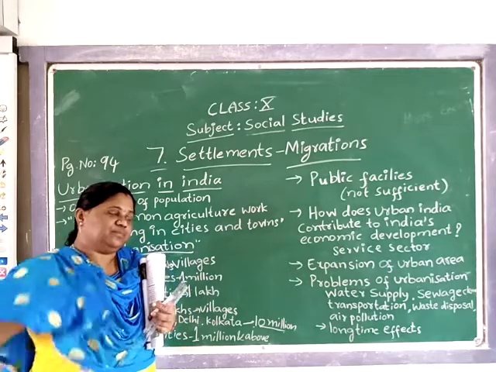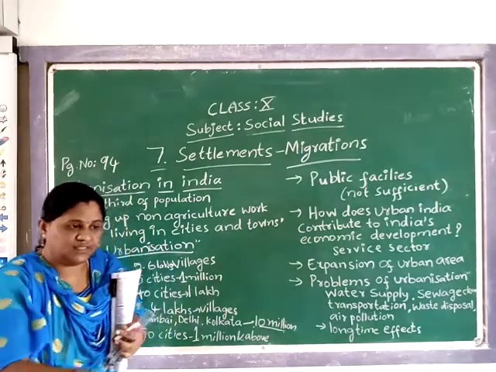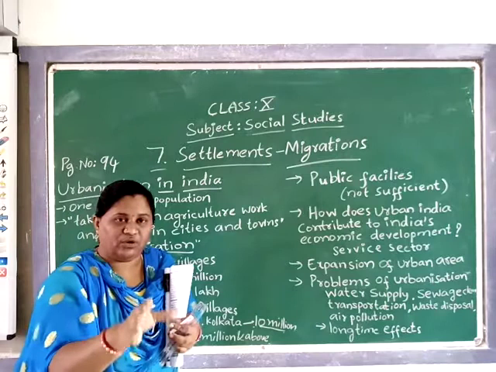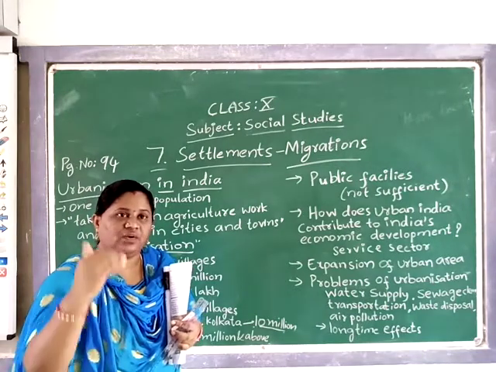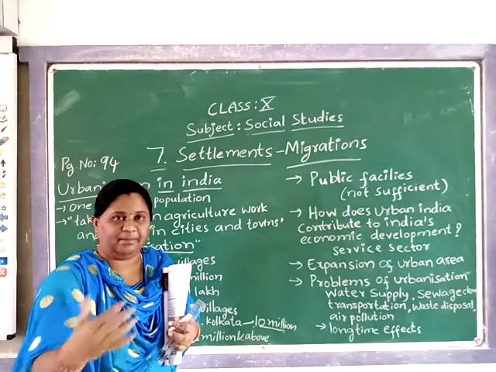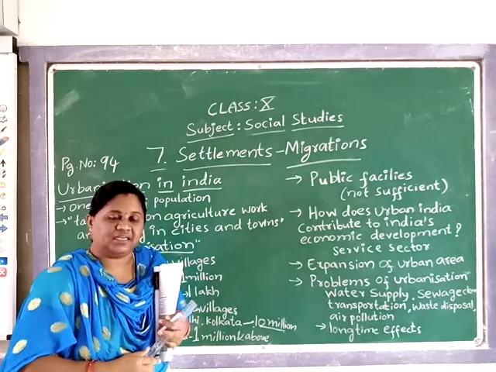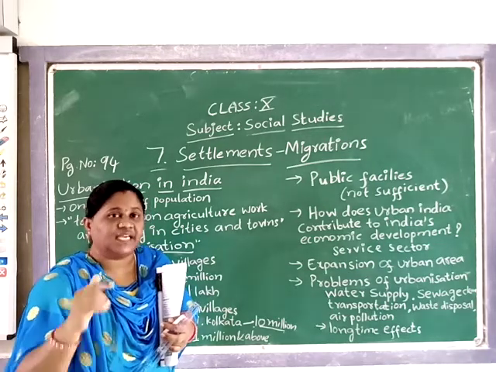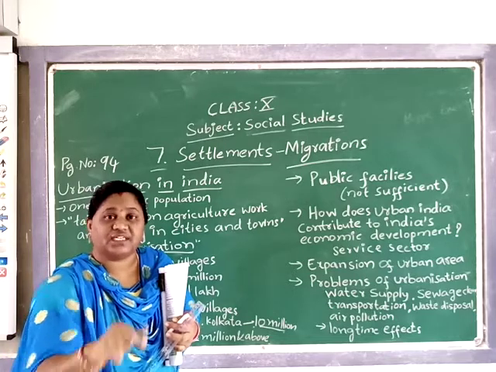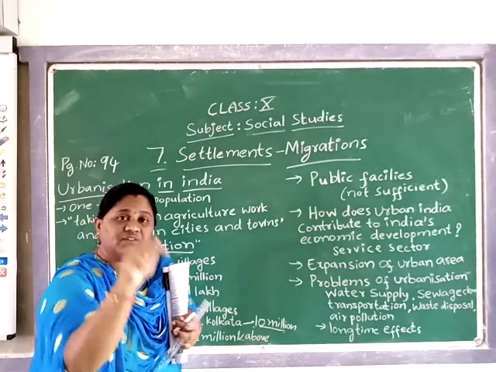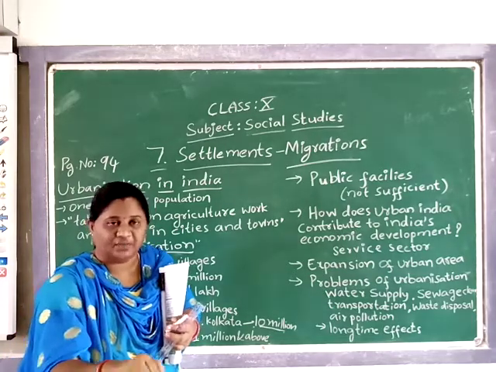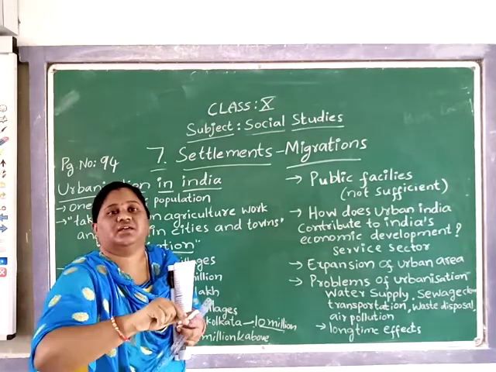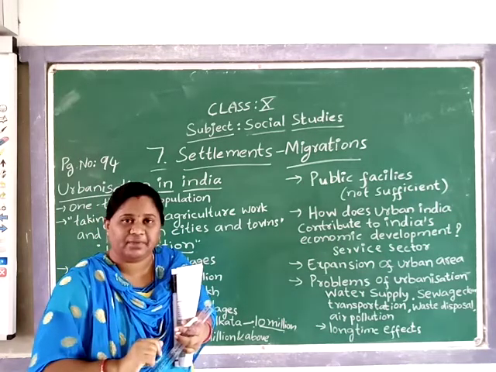For example, say we have some amount of something that is only sufficient for 10 or 15 people. But if it gradually increases to 30 people, can what we are giving for only 10-15 people be made sufficient for those 30 people?